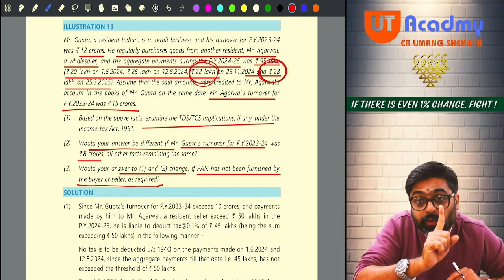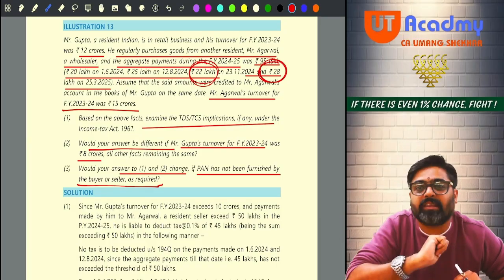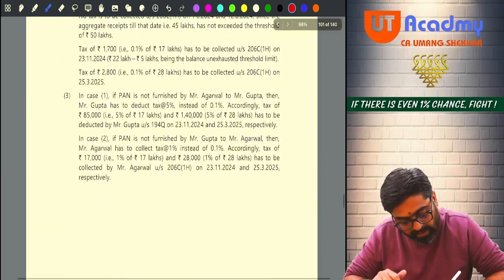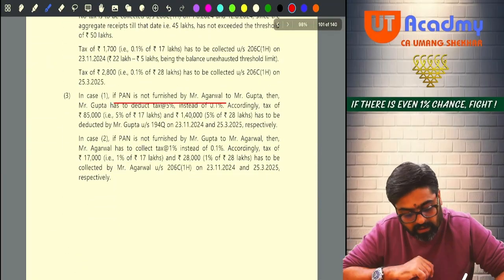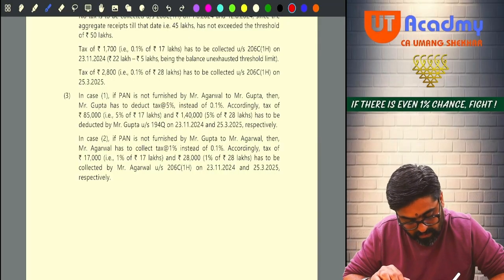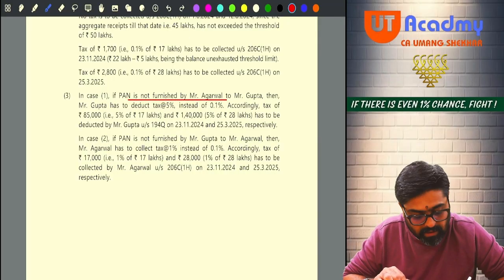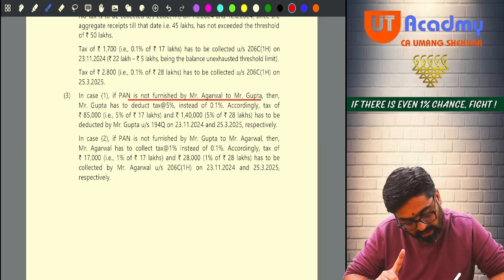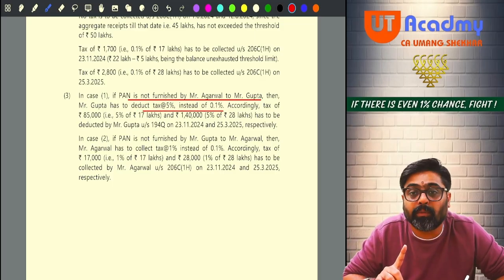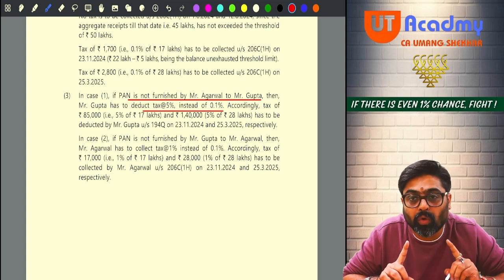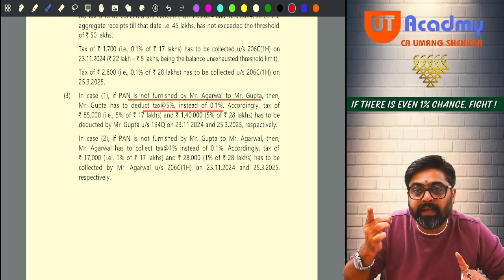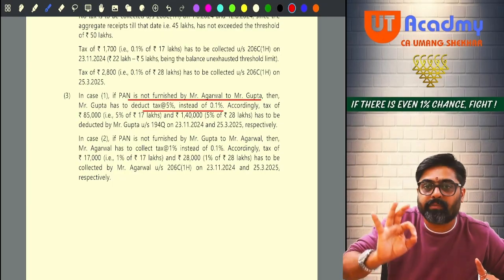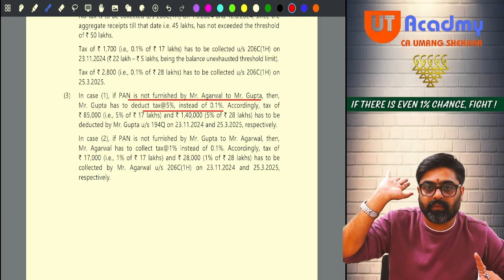So, only in this one case, there is an exception. What is an exception? Please check. In case PAN is not furnished by Mr. Agarwal to Gupta, then TDS will be deducted at the rate of 5% instead of 0.1%. So only in this one case, TDS at the applicable rate or 20%, whichever is higher, will not be applicable. 5% TDS will be deducted.